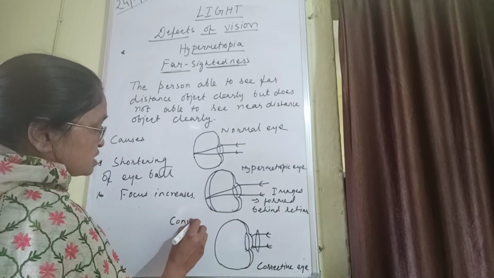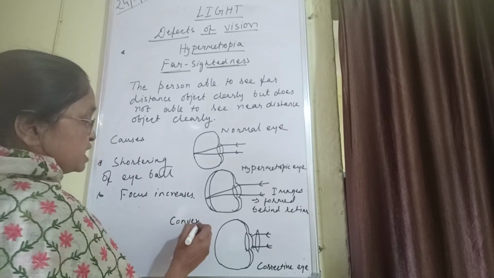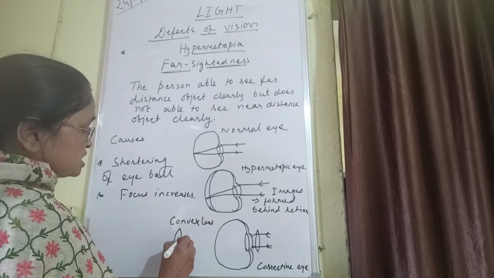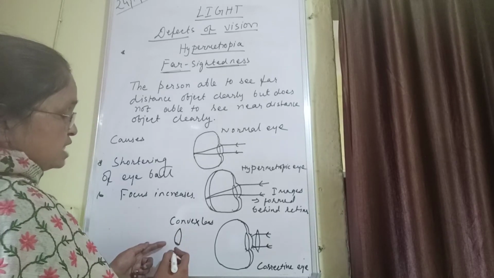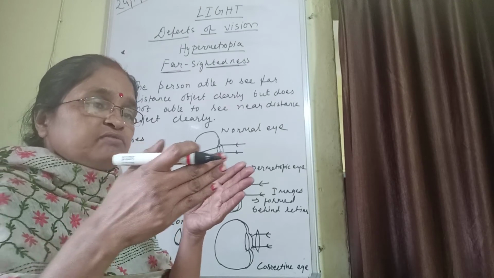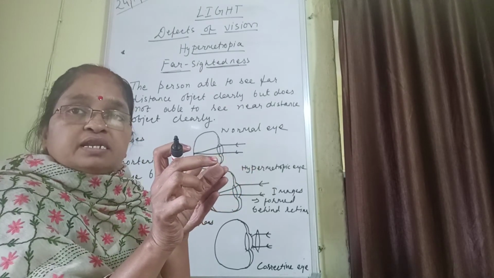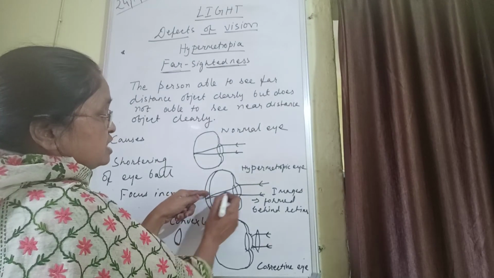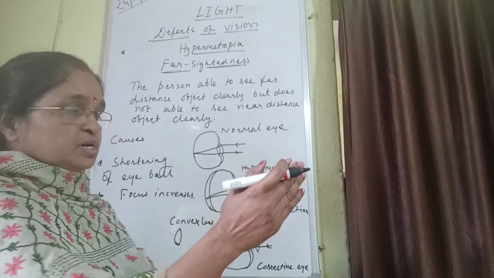A convex lens, because a convex lens is a converging lens. Its shape is just like this. A convex lens is a converging lens. So when the rays are coming and it converges, that means the area decreases. As it decreases, so here we want a short distance, so it will meet at a shorter distance.